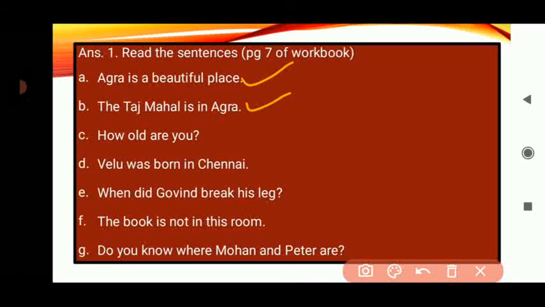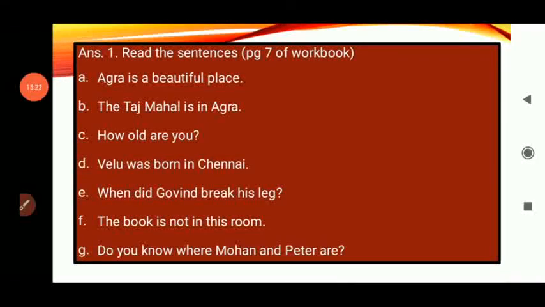Now, see the next sentence. So, we see the C sentence, how old are you? In this sentence, the question is asked. So, again, it will start from the capital letter, and as the question is asked, you will put the question mark in the end.